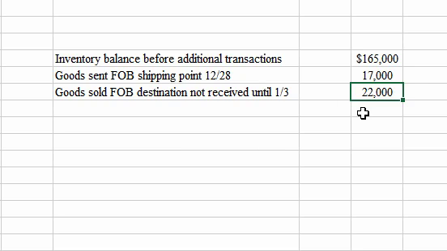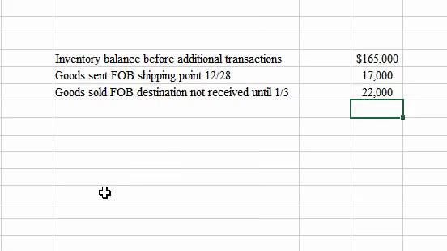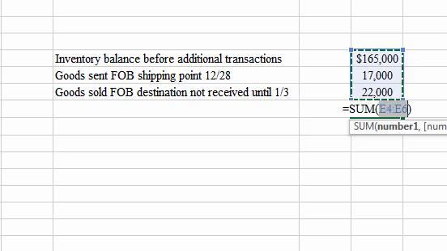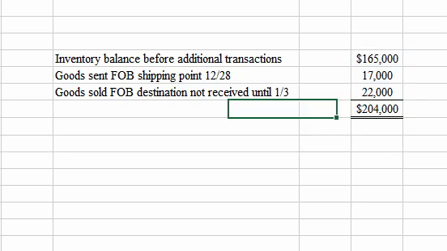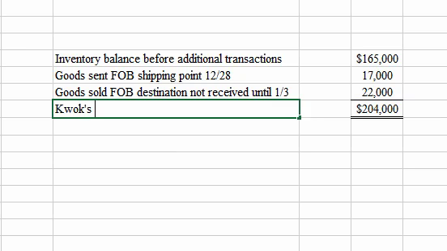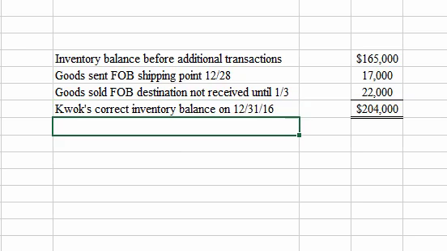So what we want to do is sum this amount. So the $204,000 would be KWOC's correct inventory balance on 12/31/16.